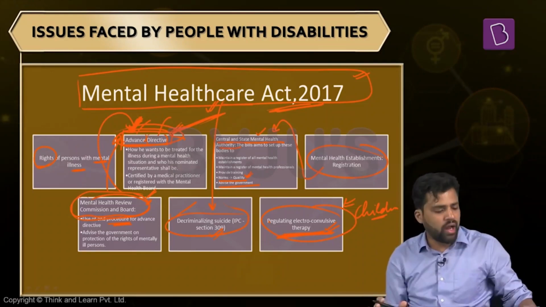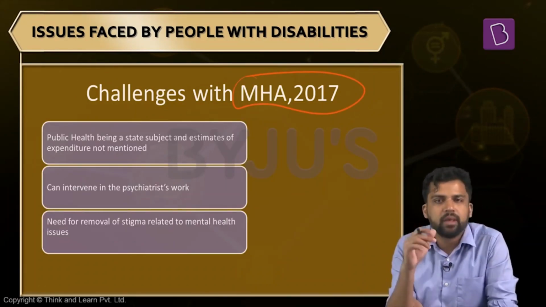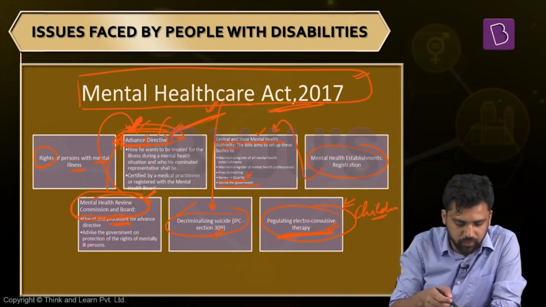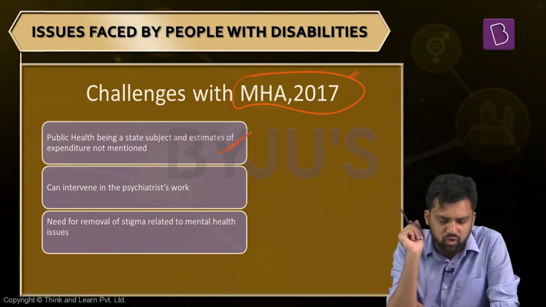Now, what are some of the challenges that this particular law faces? Just like in the case of the rights of people with disabilities, here also the same thing. The Center is making a law, but states will also have some implications. For example, at the state level we have to set up the State Mental Health Authority. So financial implications will also be there on the state, and we need to take that into consideration. Financial estimates are not there. So one of the criticisms is this.